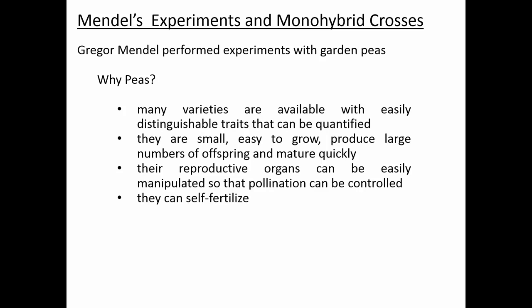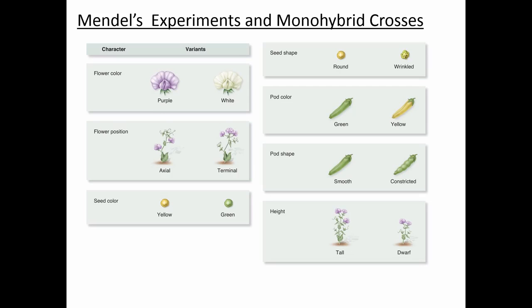And then it's also important that they were able to self-fertilize. The reason that it was important is that we're going to see that when we look at his experiments, he began, and we'll define what this is in a second, with true breeding varieties of garden peas, and he produced those true breeding garden varieties through several rounds of self-fertilization. So self-fertilization is how he's going to produce these true breeding varieties of garden peas.